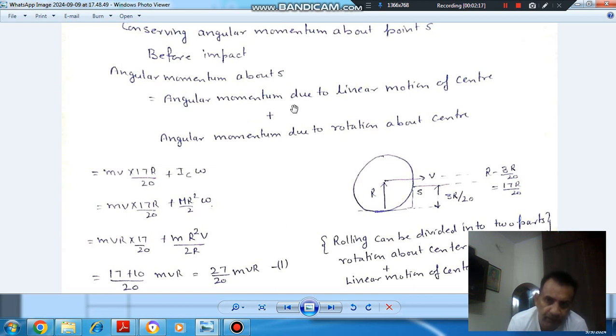We separately find the angular momentum due to linear motion and due to rotational motion.